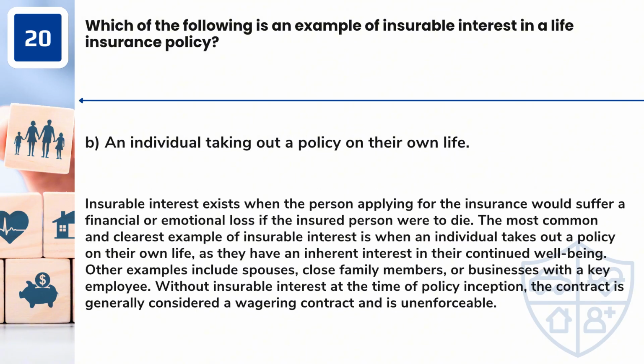Answer: B. An individual taking out a policy on their own life. Insurable interest exists when the person applying for the insurance would suffer a financial or emotional loss if the insured person were to die. The most common and clearest example of insurable interest is when an individual takes out a policy on their own life, as they have an inherent interest in their continued well-being. Other examples include spouses, close family members, or businesses with a key employee. Without insurable interest at the time of policy inception, the contract is generally considered a wagering contract and is unenforceable.